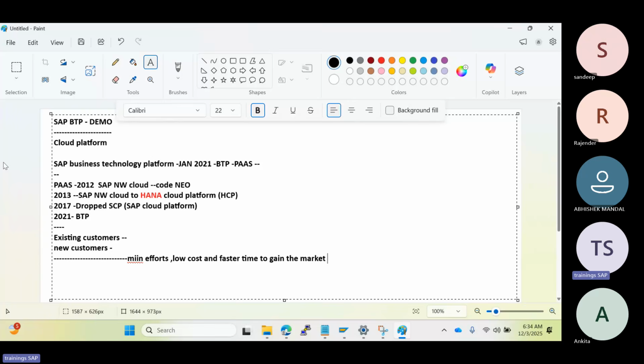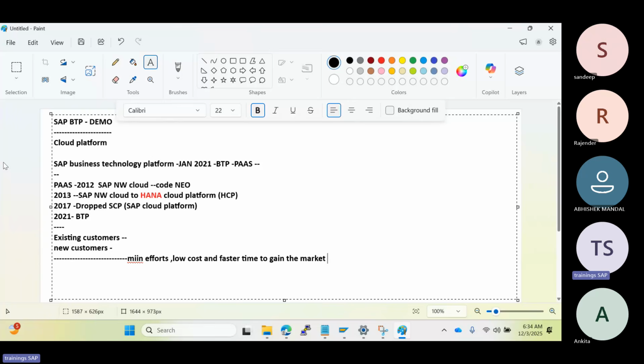Why? Because they don't prefer to spend money and time on landscapes. Suppose, for example, they need ADS forms. Normally they have to purchase the infrastructure, and on top of that build the operating system, then the database, the SAP NetWeaver application, then the ADS license, right? There are many things to work on, and it's a time-taking procedure: installation, landscape setup, configurations, and maintenance activities, with a separate dedicated team for this, right?